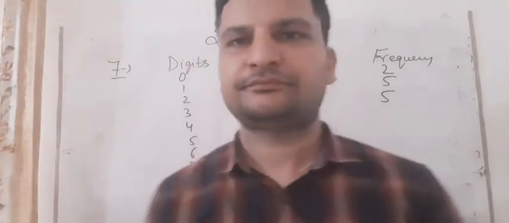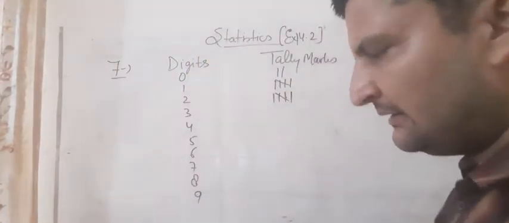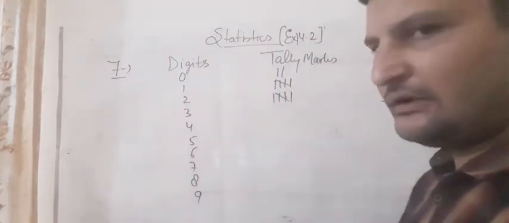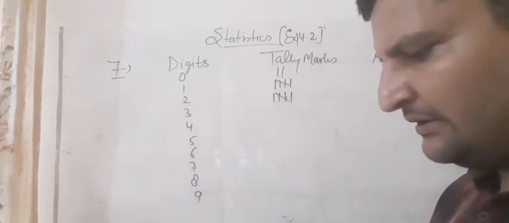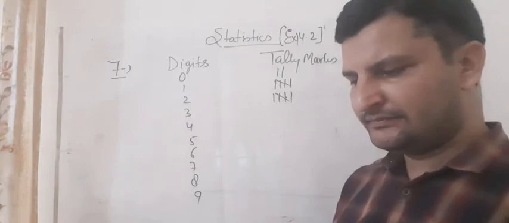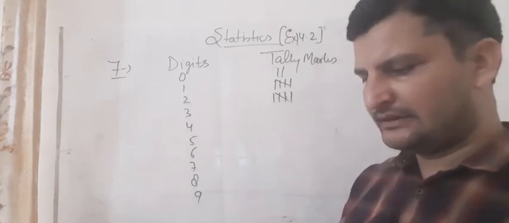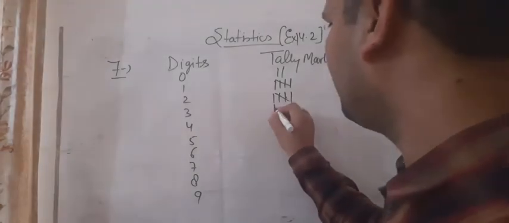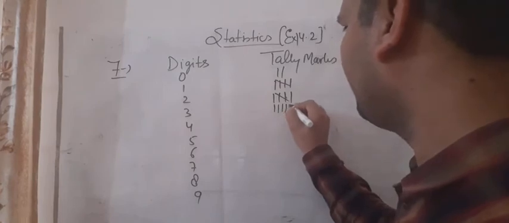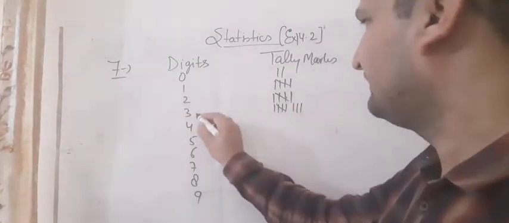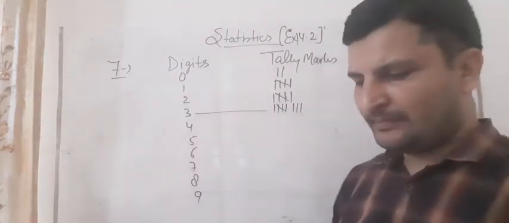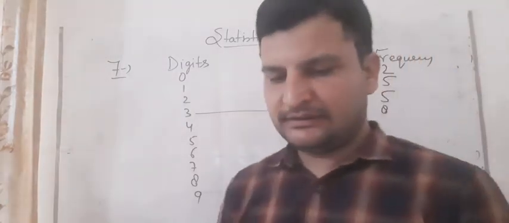Now the next number is 3. So we have to count the number 3. How many times is 3 there? 1, 2, 3, 4, 5, 6, 7 and 8. So 8 threes are there. And then 4.